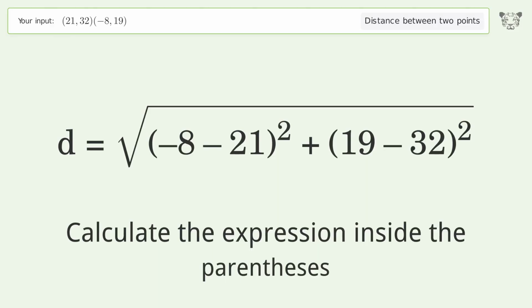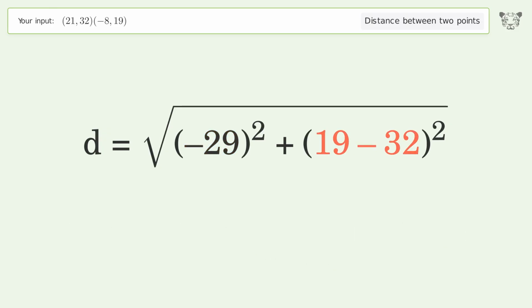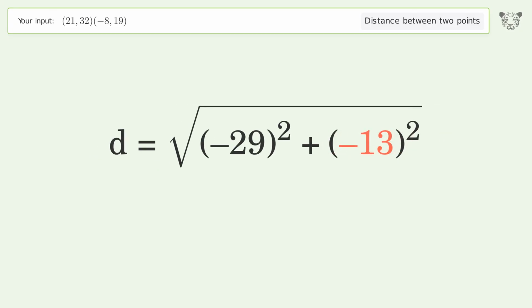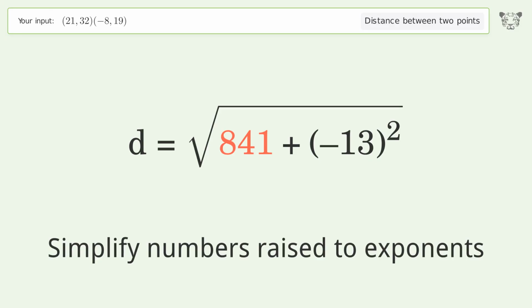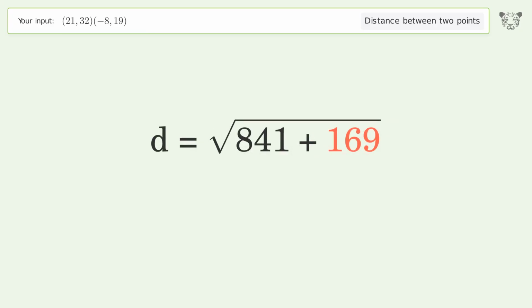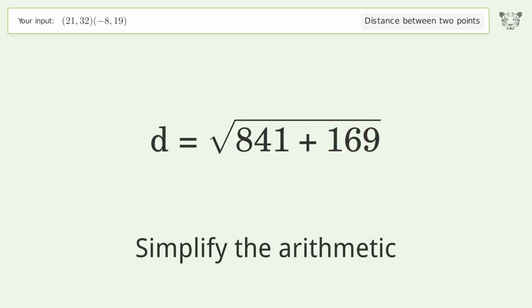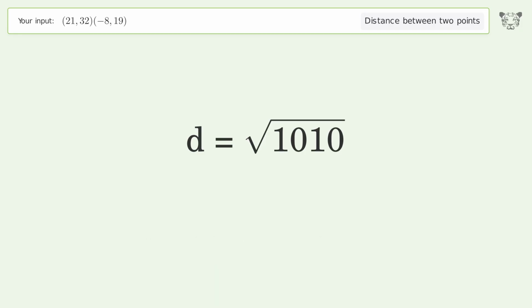Calculate the expression inside the parentheses. Simplify numbers raised to exponents. Simplify the arithmetic. And so the distance between the 2 points is the square root of 1010 or 31.78.